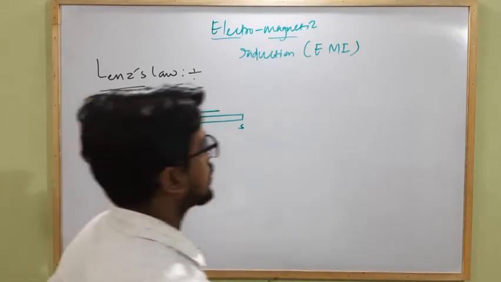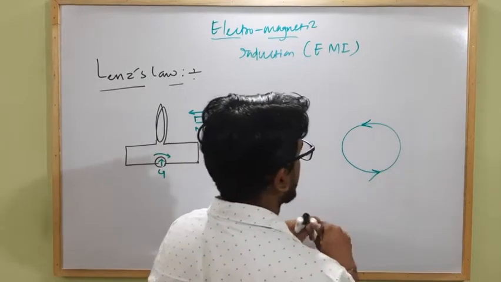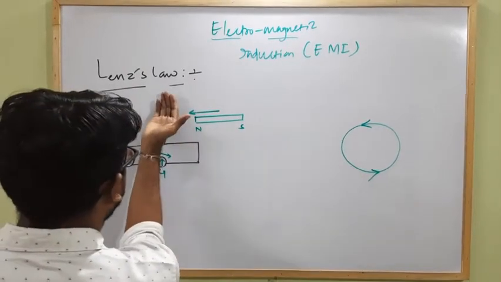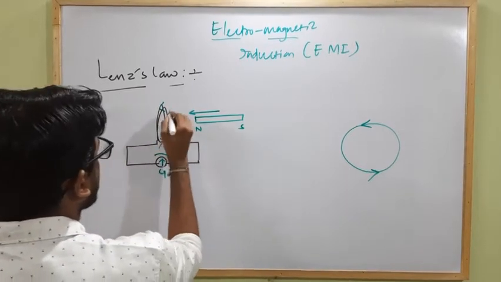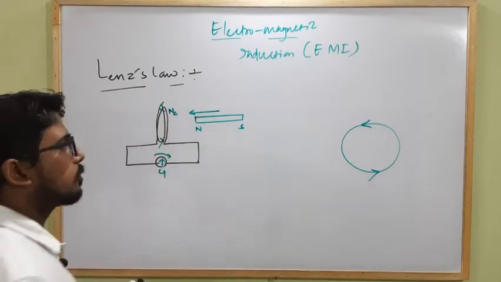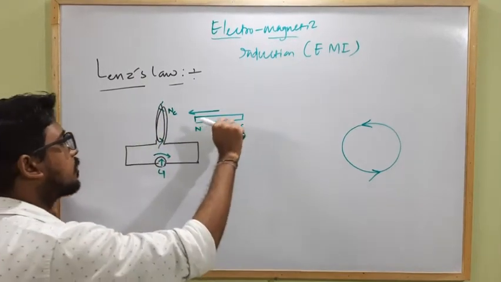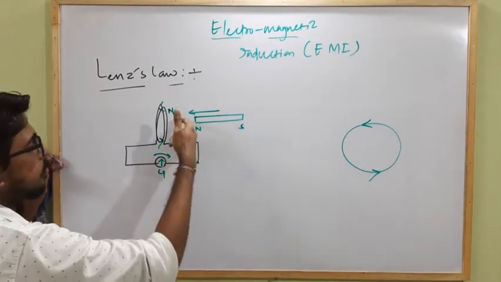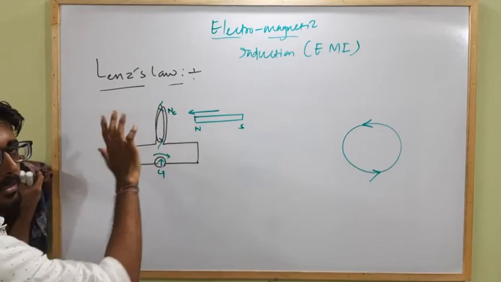And we already know that when current flows in a circular coil in the anti-clockwise direction, then this end will act as a north pole. So if the current flows like this along this direction, this end will act as the north pole of the coil, and it will oppose the motion of the north pole towards the coil. Okay. So in this case, when the north pole is moving towards the coil, the current flowing through the coil will be in the anti-clockwise direction.